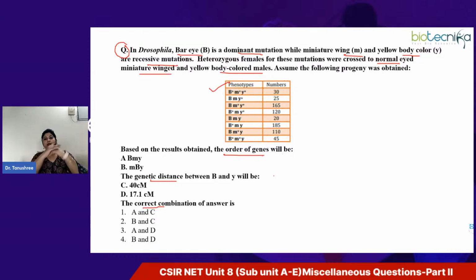So I hope you remember I have given you a flow chart for this as well. I have given you the sequence of steps. So I told you what the criteria is for determining the gene order, what points you have to keep in mind while determining the order of the genes, how you can calculate the distance between the 2 genes, and how you will calculate the recombination frequency. So it's a step-by-step process. You just have to recall that and try answering this question.